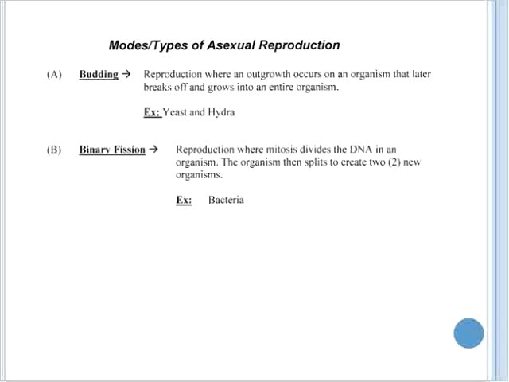These consist of budding, firstly, and budding is reproduction where an outgrowth occurs on an organism that later breaks off and grows into an entire organism. Examples of organisms that reproduce through budding are yeast and hydra. In essence, what happens is a yeast cell will grow a bud on it, an outgrowth, that in turn will eventually break off to form an entirely new organism.